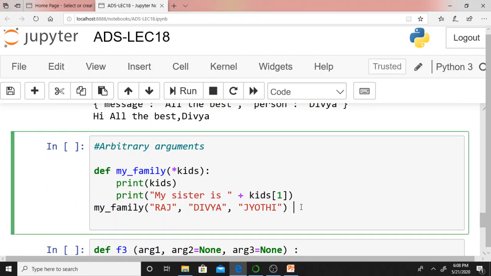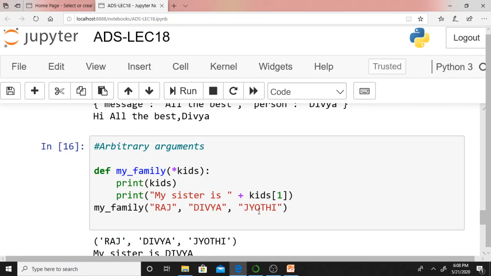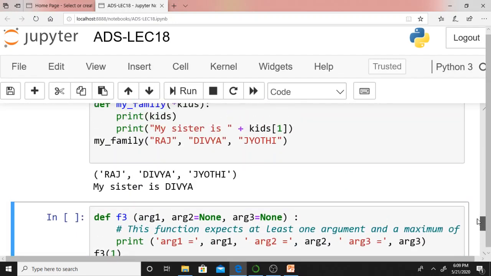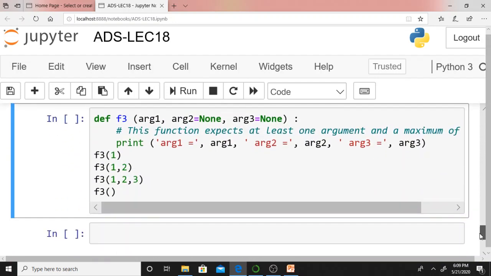Arbitrary arguments, this also we discussed. If you don't know the number of arguments, just place star. It takes input in the form of a tuple, isn't it? That's what we discussed. If I pass Raj, Divya, Jyoti, it takes input in the form of a tuple Raj, Divya, Jyoti. Even you can index this one. Kids 0 is Raj, kids 1 is Divya. Therefore my sister is kids 1, which means Divya. It is a simple thing which we discussed in our presentation.